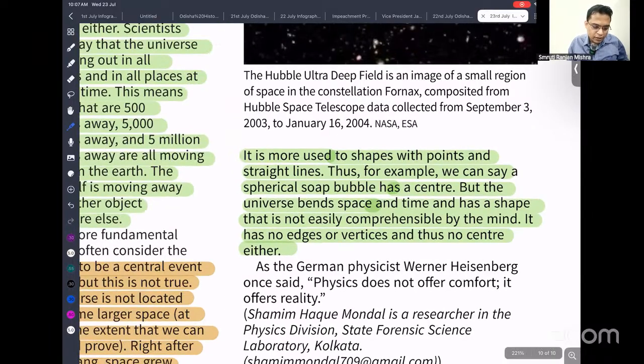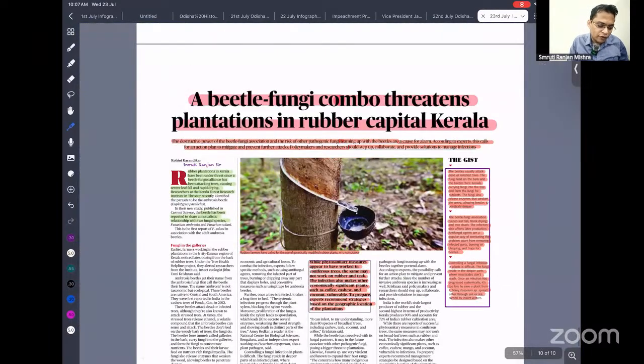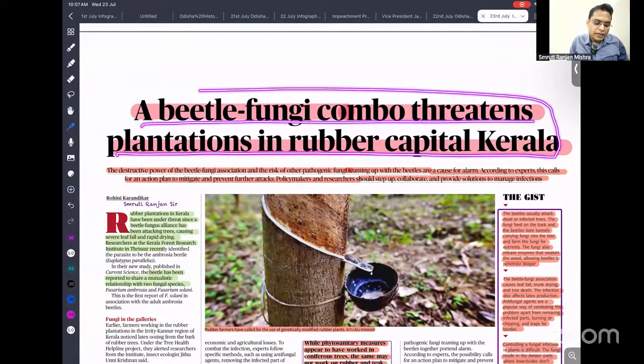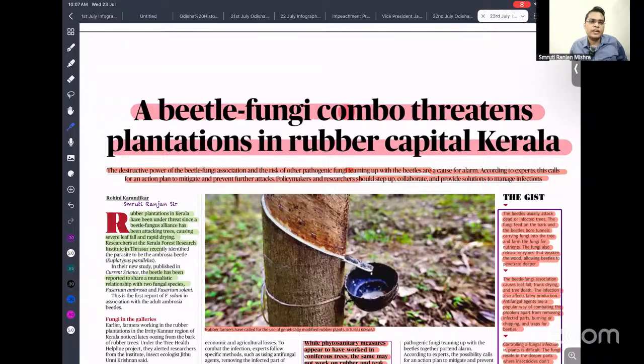Let's move ahead. The next important news is the beetle-fungi combo threatening the plantations in the rubber capital of Kerala. Here two to three pieces of information are very important. Kerala is the leading producer of rubber. Just Google which state in India is the largest producer of rubber and which country in the world is the largest producer of rubber. Okay, so here you can get a very good question.